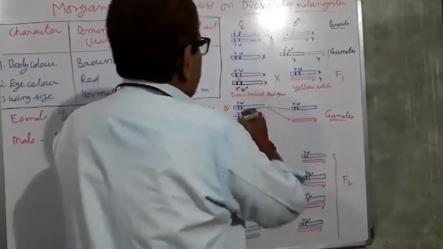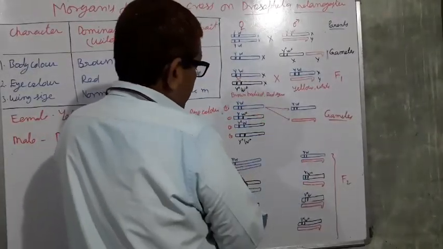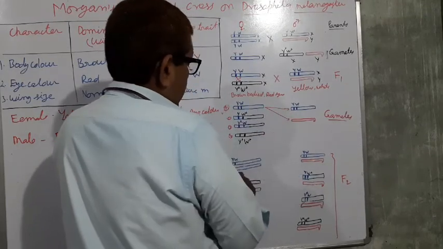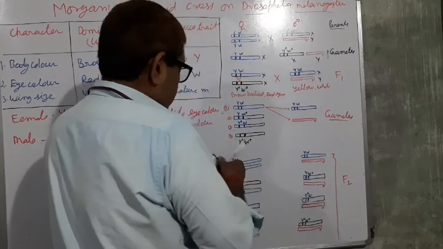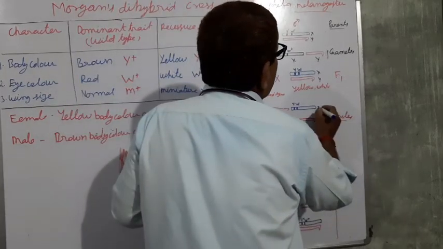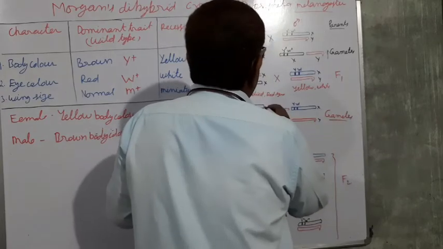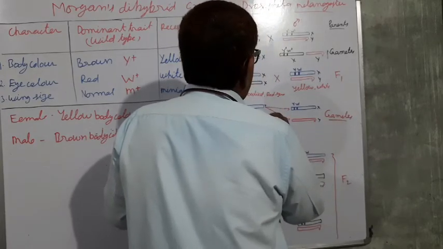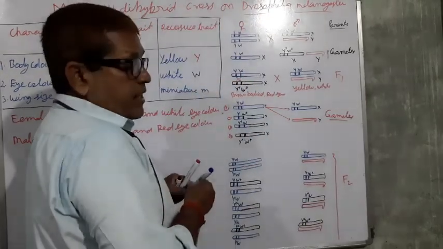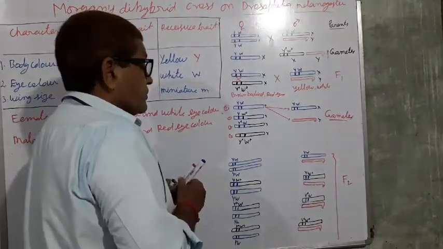So here the first possibility is there. This is YW and this YW, and this is fused with this one. This is the X chromosome and this is the Y chromosome. These are the X chromosomes here.